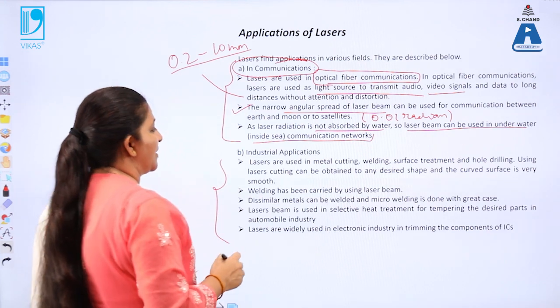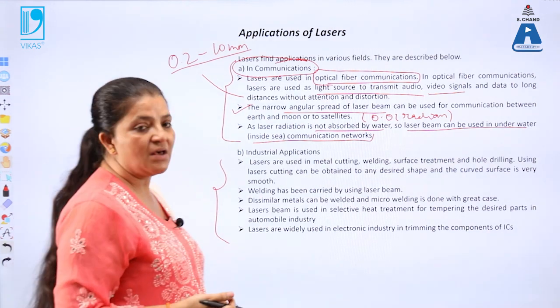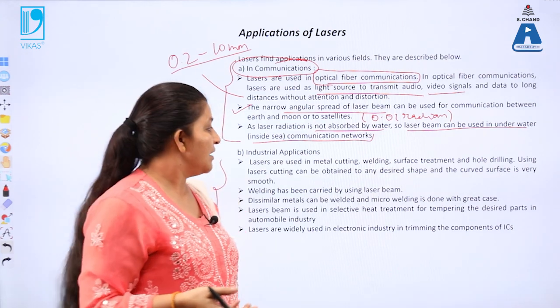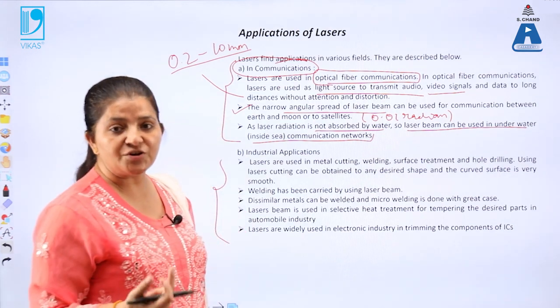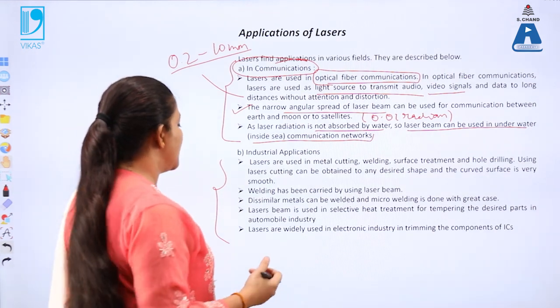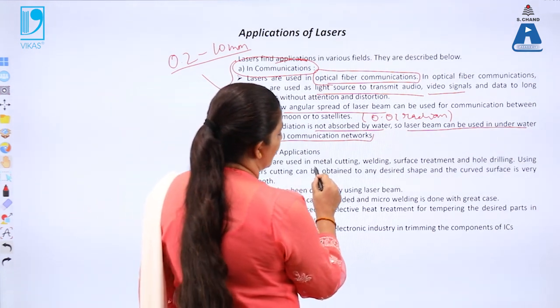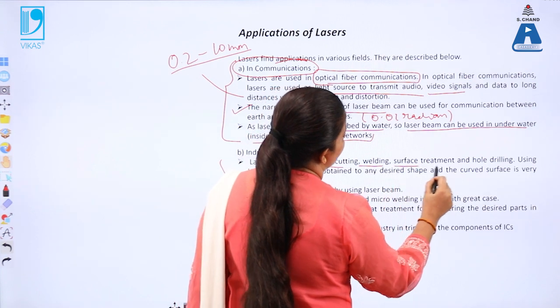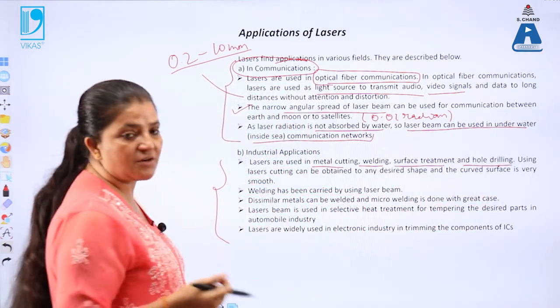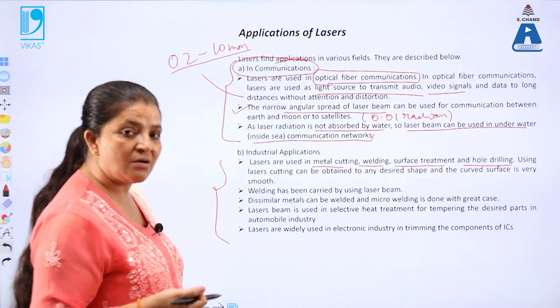In industrial applications, we know that some industries use lasers for cutting and welding of metals, and some for surface treatment. In that case laser beams are preferred. Lasers are used in metal cutting, welding, surface treatment and hole drilling, due to the properties of the laser, which is highly intense and highly directional in nature.